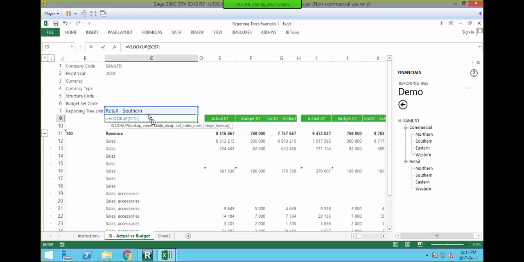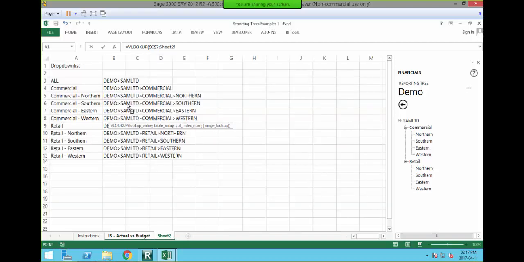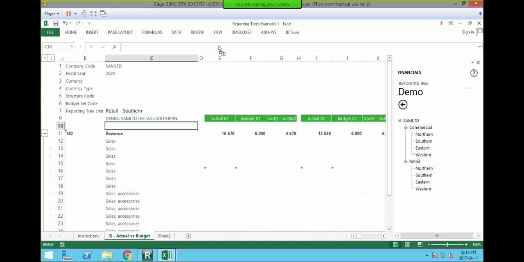And then I'm going to put my comma again, and then I'm going to select my table, which is in sheet 2, and I'm going to highlight both column A and B. Then I'm going to press F4 because I don't want that to change either. I'm going to put my comma in again, and I'm going to say I want it to return column 2. So I'm going to press 2, and I'm going to say I want it to match exactly, so it's going to be false, and then I'm going to close that and press enter.